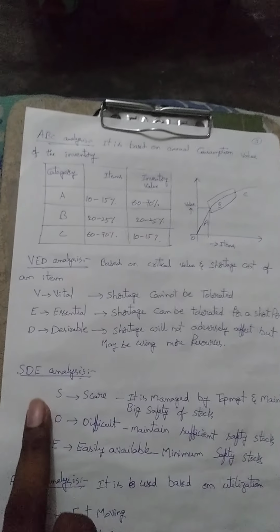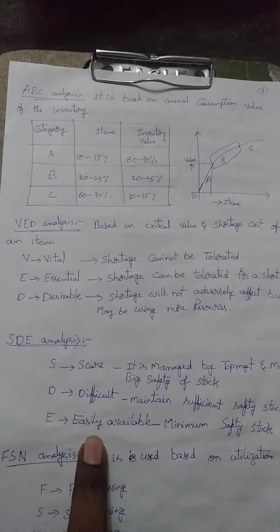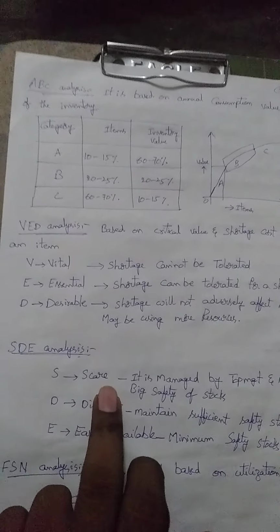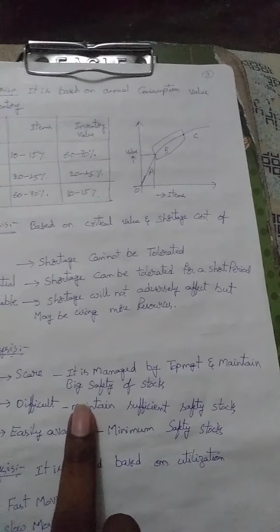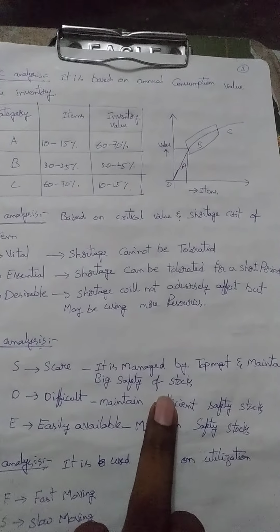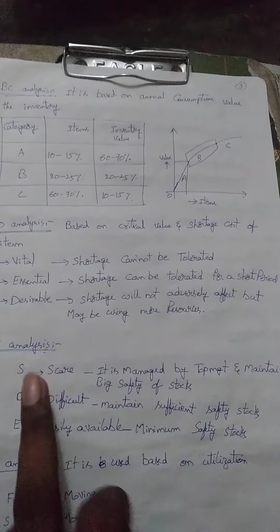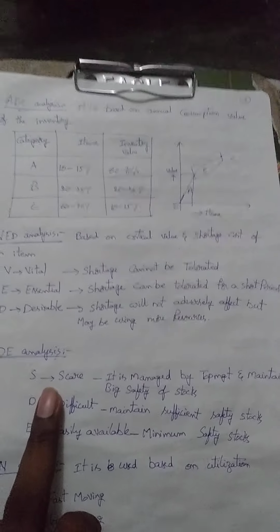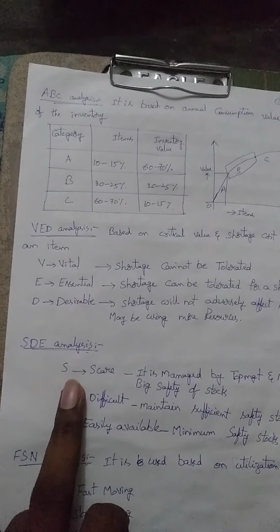Then another analysis is SDE analysis. The abbreviation of SDE is nothing but scarce, difficult, and easily available. So in the concept of SDE analysis, when particular raw materials are given the S grade, it means they are managed by top management, and a big safety stock is maintained. Very valuable items and any fire extinguishing items will be given the category of S, which means providing some particular security, providing more concentration because damage or fire accidents may be possible. So for those particular characters, they give S.